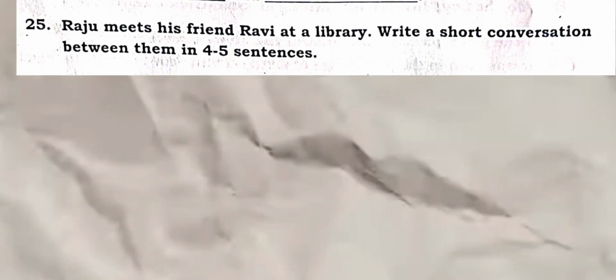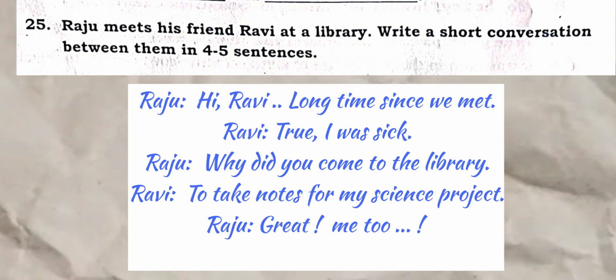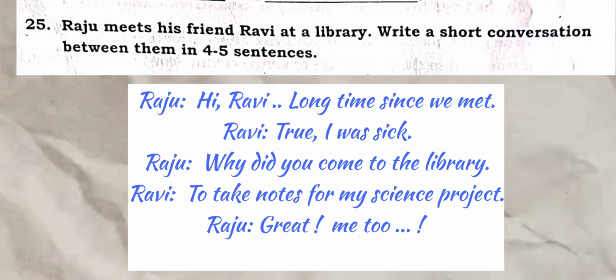Question 25. Raju meets his friend Ravi at a library. Write a short conversation between them in 4-5 sentences. Pause and create a conversation similar.